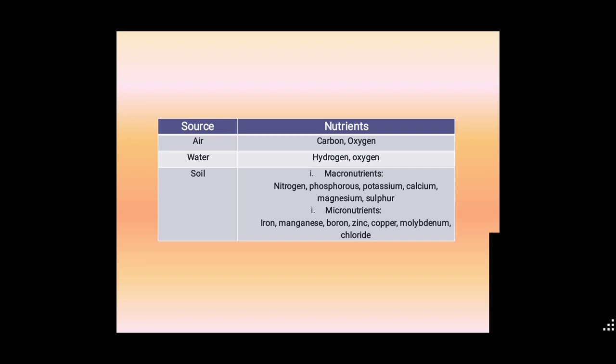Nitrogen, phosphorus, potassium, calcium, magnesium and sulfur. These are the macronutrients. Next, micronutrients: iron, manganese, boron, zinc, copper, molybdenum and chloride. These are the micronutrients. Plants need them in a little amount, in smaller quantity. These are the nutrients supplied by the air, water and soil.